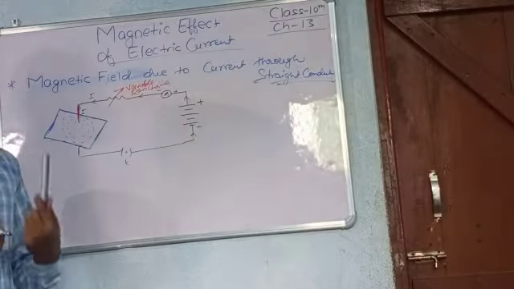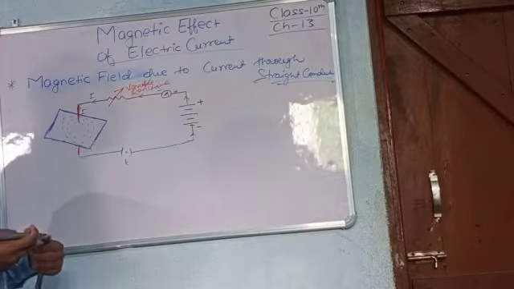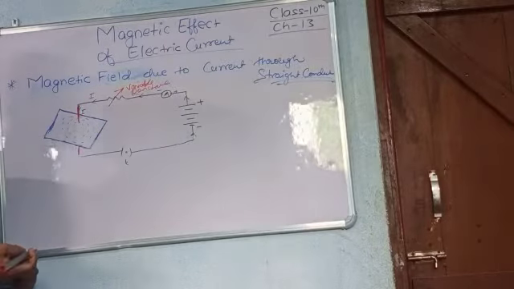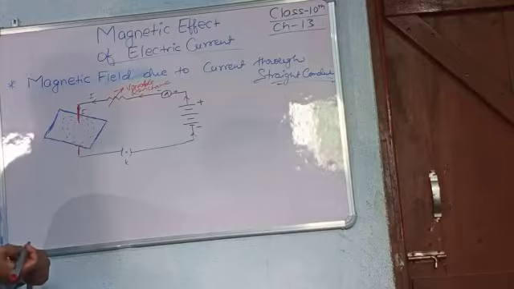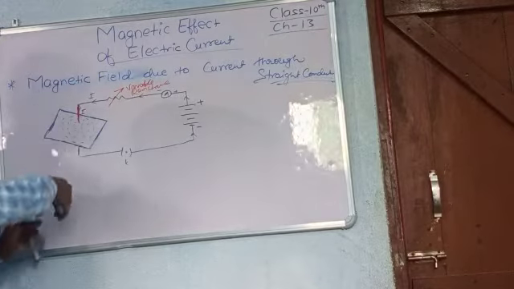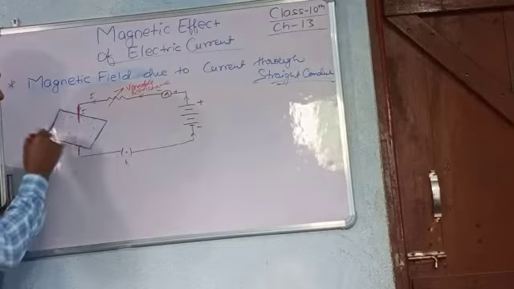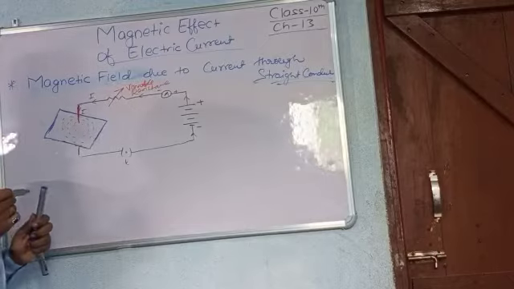Whenever it behaves like a magnet, it produces some amount of magnetic field, and we can see that the magnetic field lines of a current carrying straight conductor are circular.